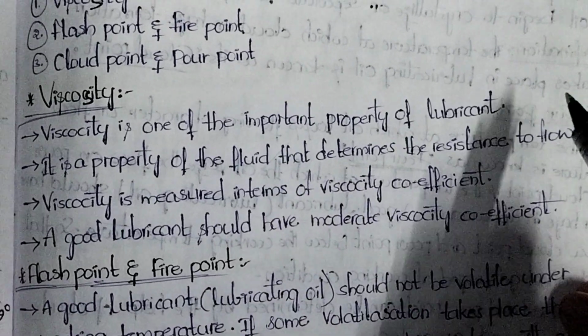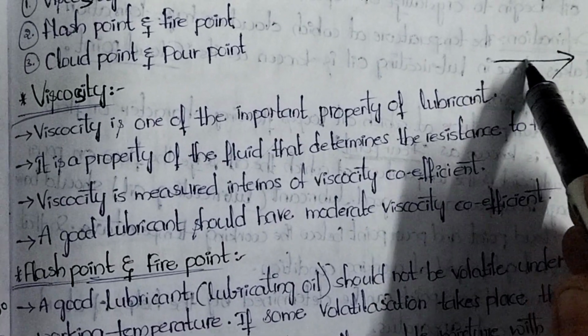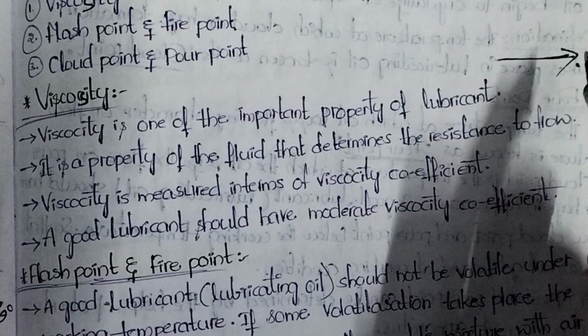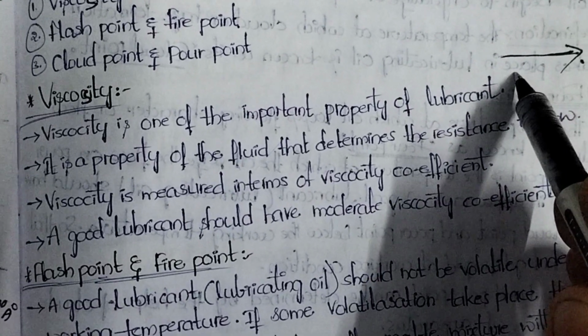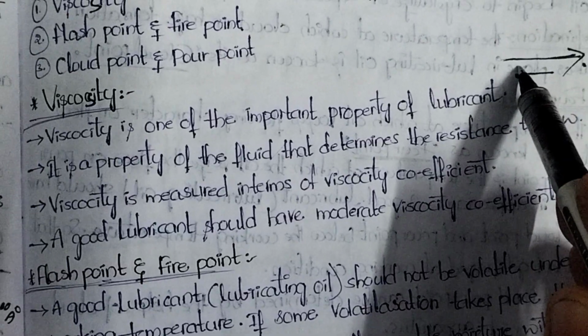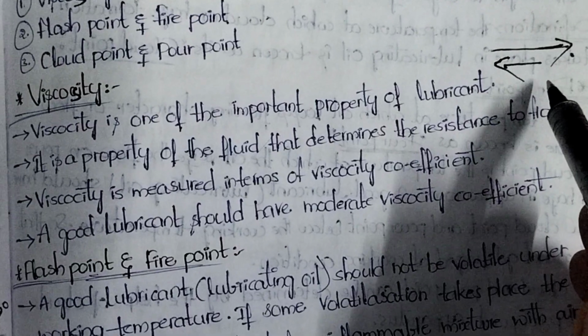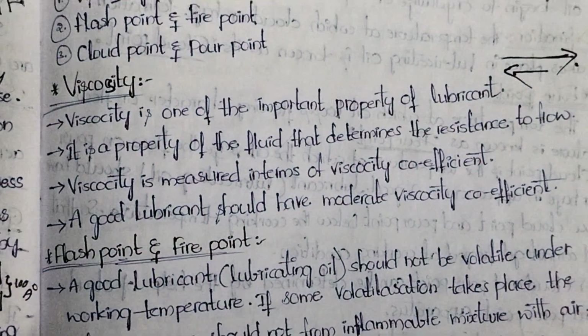That is called resistance to flow, and that property is called viscosity.